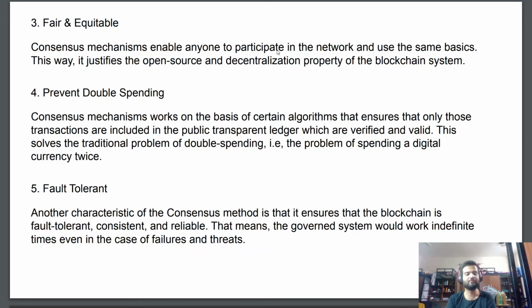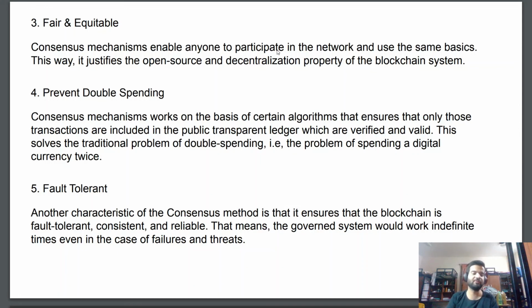Prevent double spending. The consensus mechanism should work on the basis of certain algorithms that ensure that only those transactions are included in the ledger which are verified and valid. This solves the traditional problem of double spending, that is, the problem of spending a digital currency twice. This has been a major problem before Bitcoin, and through proof of work, Satoshi Nakamoto solved the problem of double spending, and the modern consensus algorithm should also focus on preventing double spending.